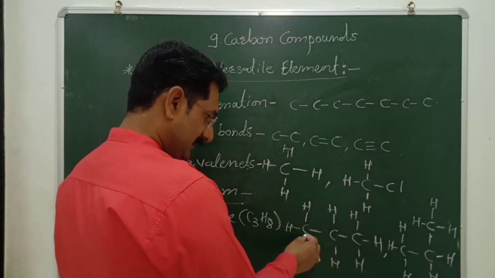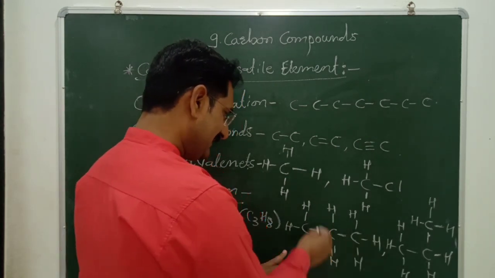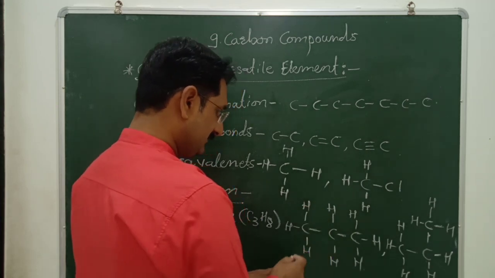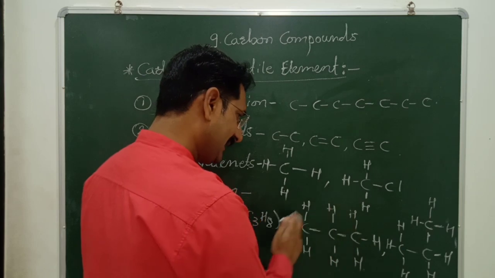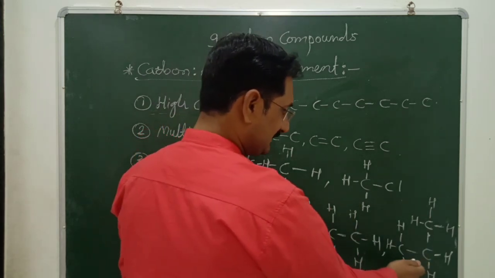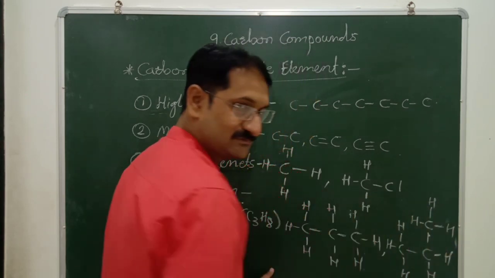In the first structure there are 3 carbon atoms and 8 hydrogen. In the second structure there are also 3 carbon and 8 hydrogen, as we observe.